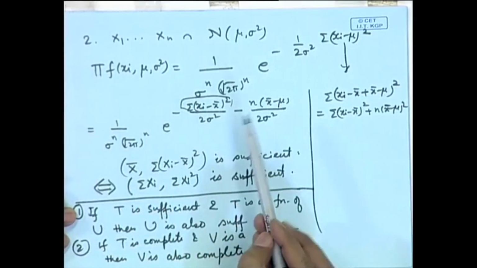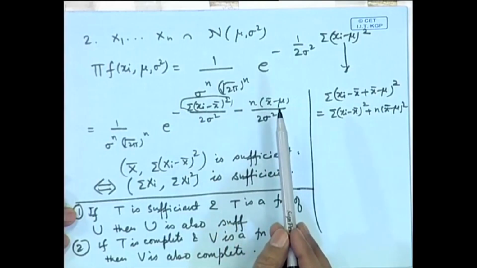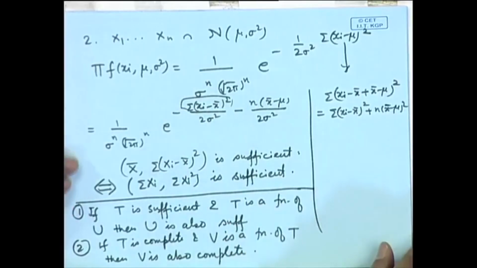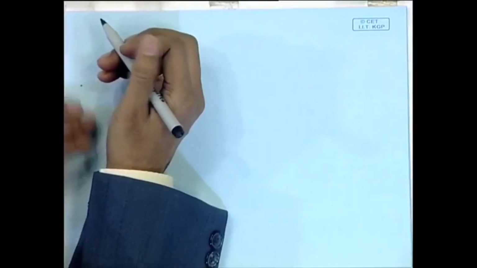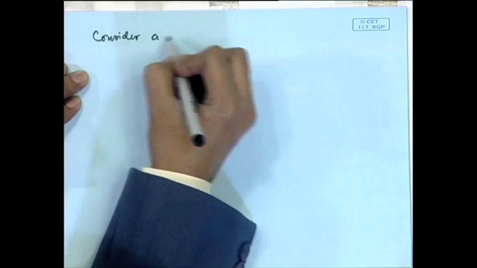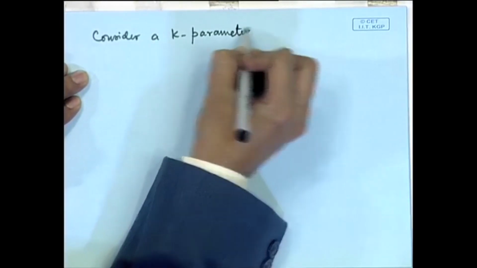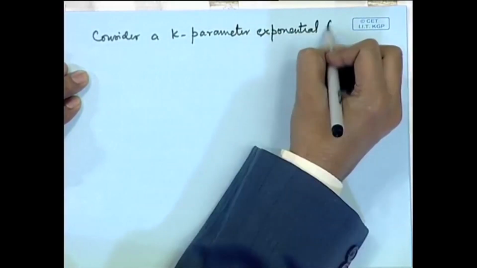Fortunately, there is another result, that if the distributions are in exponential family, then a form of complete statistic can be determined. So, a general result in this direction is that consider a k parameter exponential family.